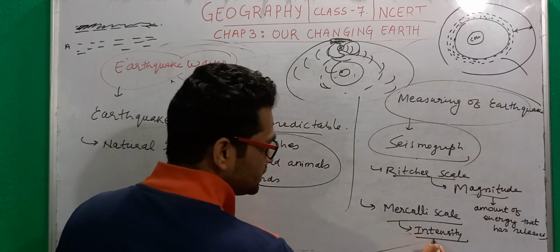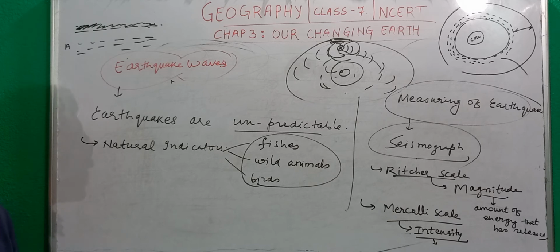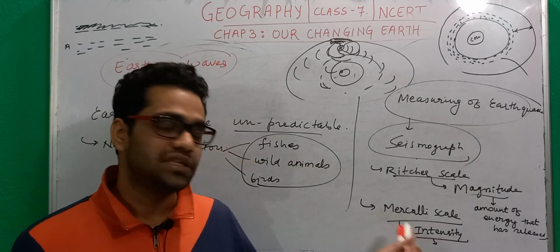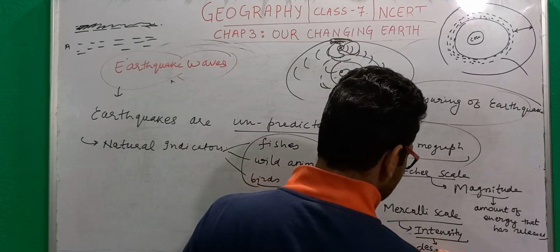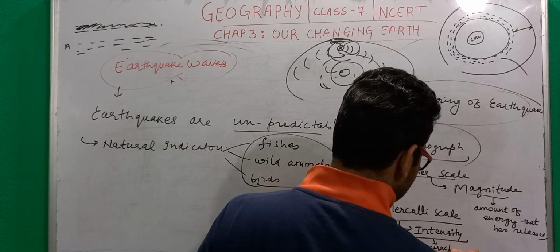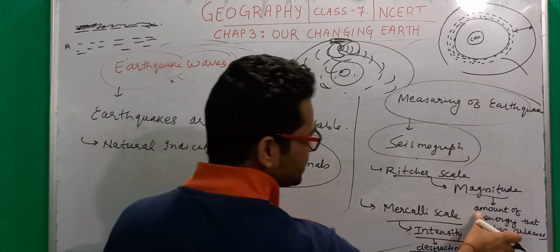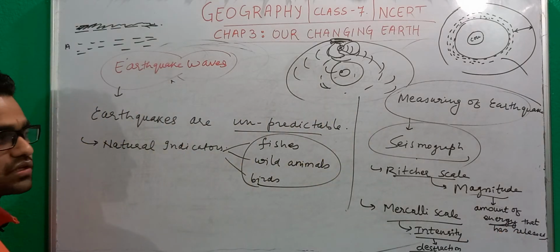And when we say intensity, we simply measure how much destruction has been caused because of a particular earthquake. So intensity is a measurement of destruction, and magnitude is a measurement of the energy released.